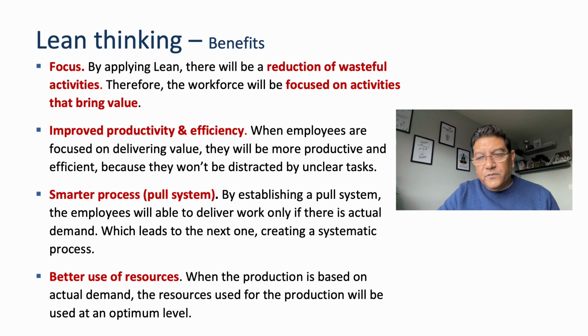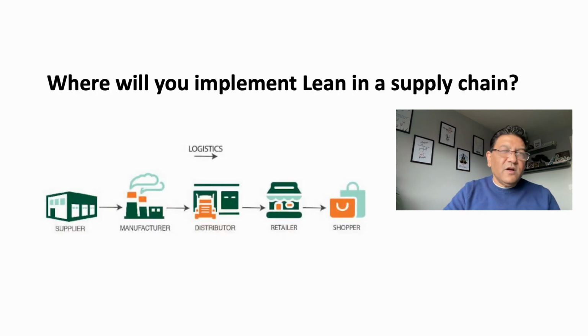Now let's look at an exercise. Think about where you will implement lean in a supply chain. Are you going to implement lean at the retailer? Are you going to implement lean at the distributor? Are you going to implement lean in manufacturing, or are you going to implement lean in the supplier? So think about it and come up with your understanding. Where do you think lean should be implemented? Supplier, manufacturer, distributor, retailer, or the shopper, or logistics, or in the entire process. What do you think? Where should we implement lean in a supply chain?